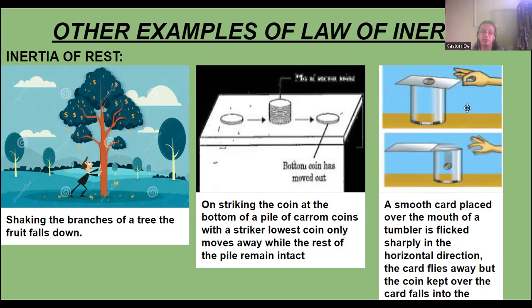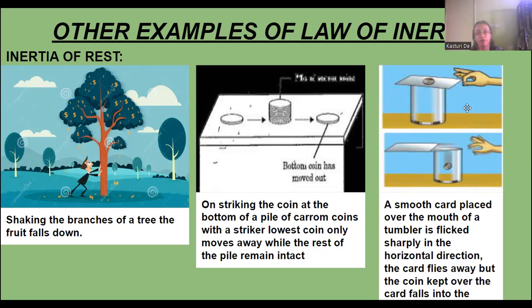But the upper part of the pile is still not in motion, it is still at rest. So due to the gravitational force it just comes down, and the whole pile remains intact.